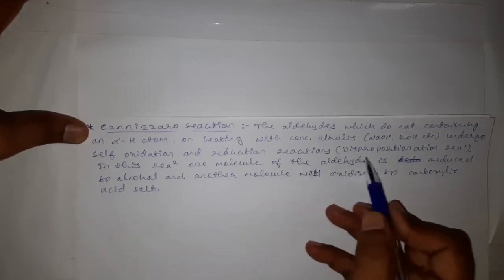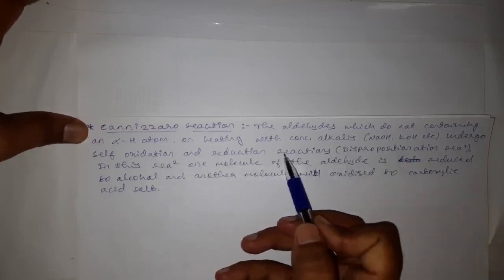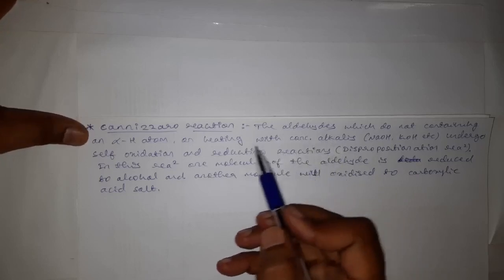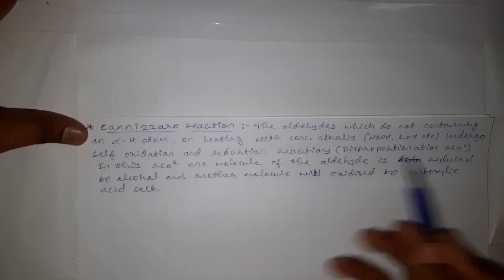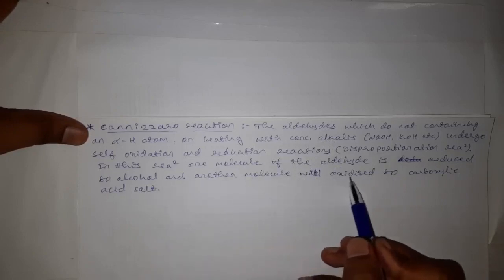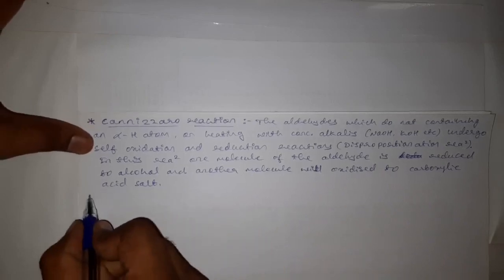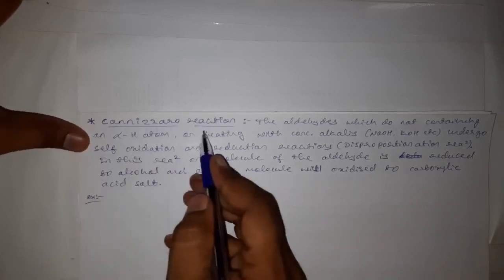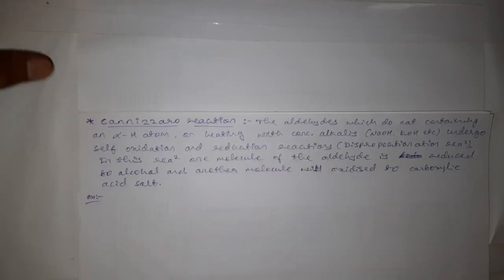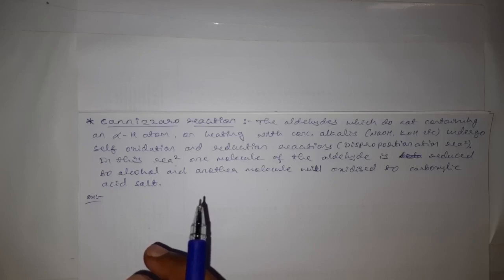After the disproportionation reaction, that is self oxidation and reduction, of two aldehyde molecules, one aldehyde molecule is reduced to the corresponding alcohol, and the other aldehyde molecule is oxidized to the carboxylic acid salt. This is called the Cannizzaro reaction. The Cannizzaro reaction is the reaction which takes place between aldehydes which have no alpha hydrogens in presence of concentrated alkalis.